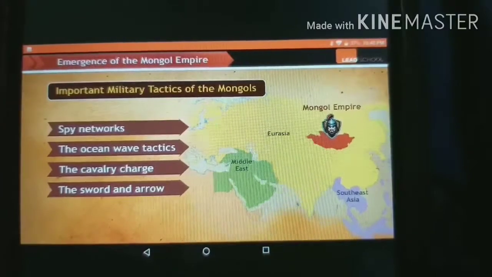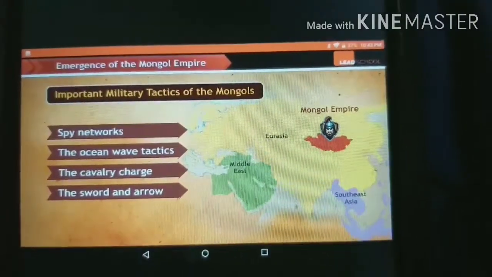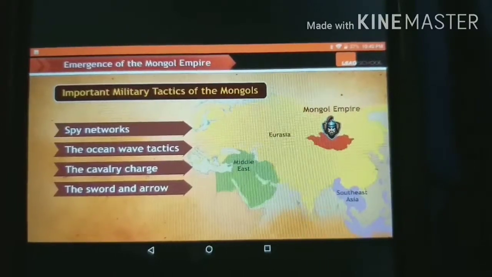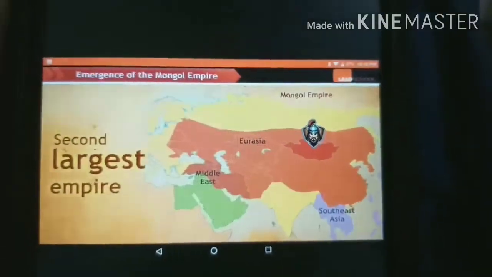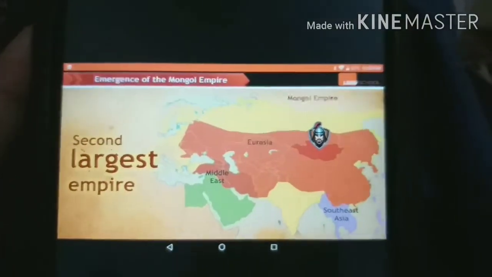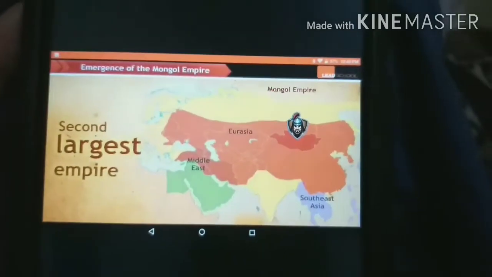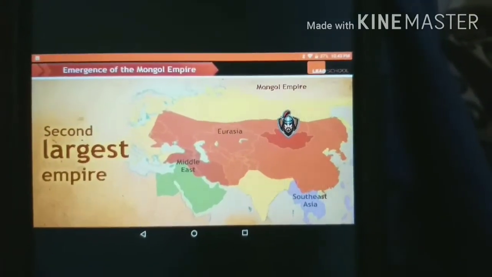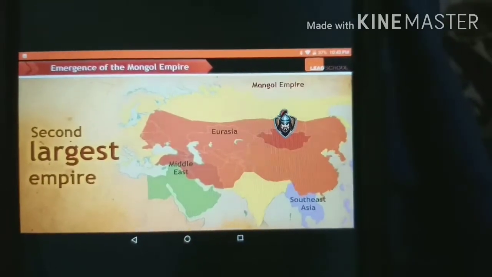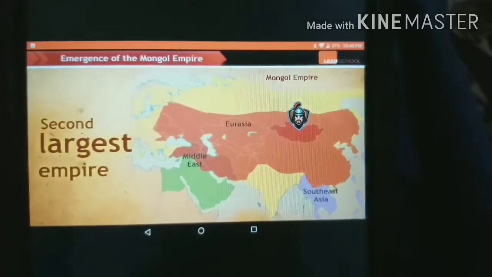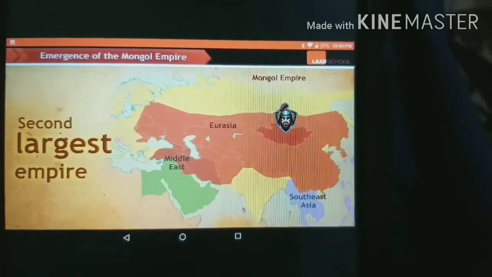Here in the map you can see it is a map of Asia. This is the Mongol Empire. This is Eurasia, Middle East and Southeast Asia. Now we will look that earlier they had this much empire, but later on with these tactics they acquired all the Asia, or we can say most of the part of Asia. It was also at its time the second largest empire.